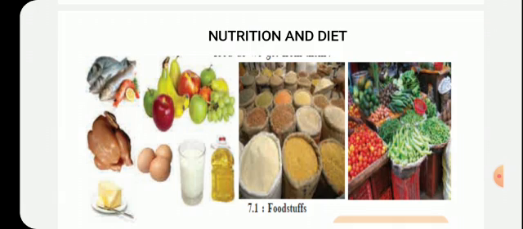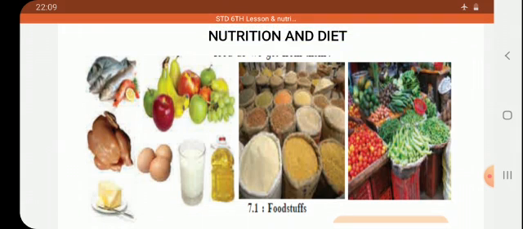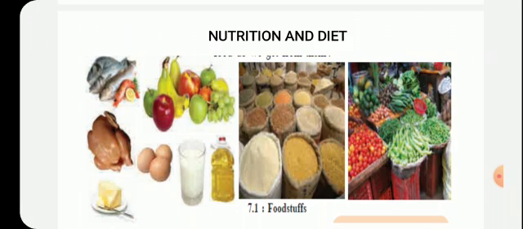In the first picture, you are finding a variety of fruits, meat, egg, oil, meat, fish, while in the second picture you are finding the cereals, rice, wheat, jowar, and the pulses, dal, moong, masoor, chana. Okay, while in the third picture you are finding lots of vegetables. So what are all these?